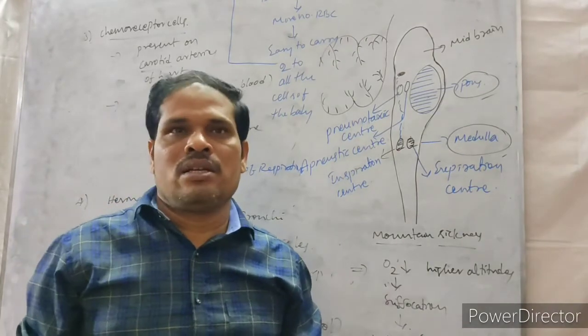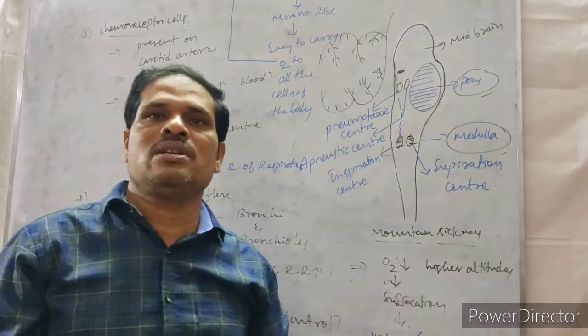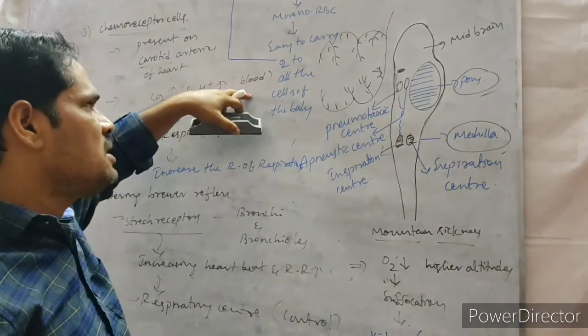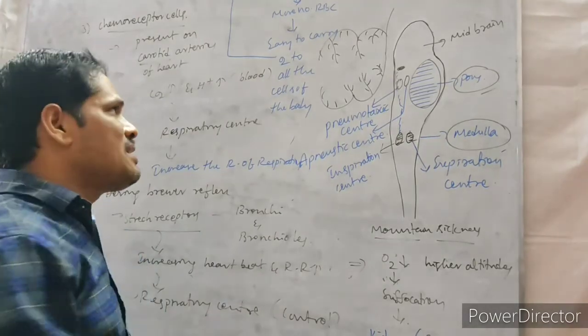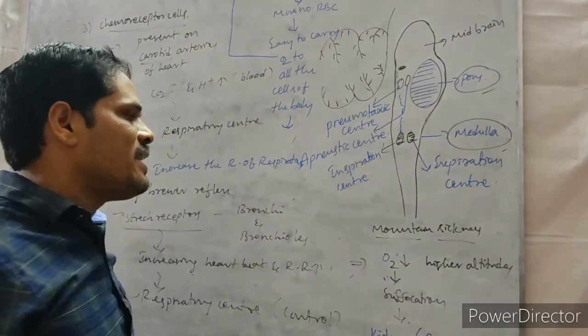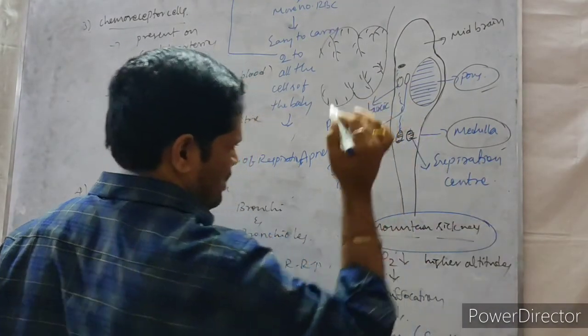Whatever oxygen is available in the higher altitudes is going to be held by the RBC and supplied to the cells of the body of a person. So that person is recovered from the mountain sickness. The person is recovered from mountain sickness.